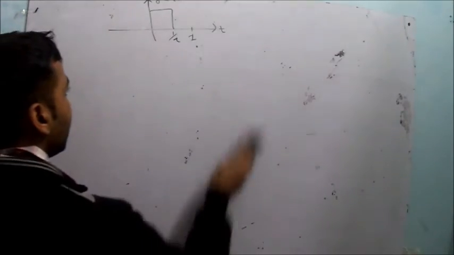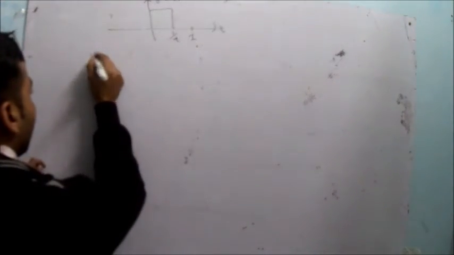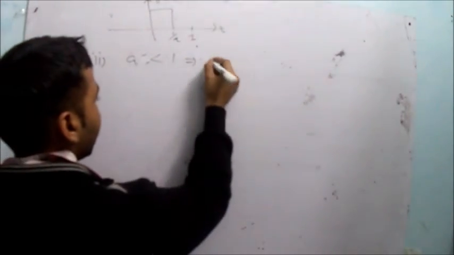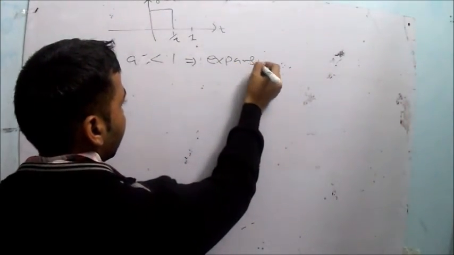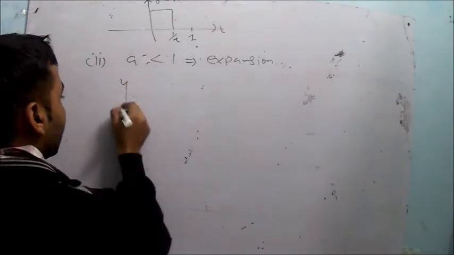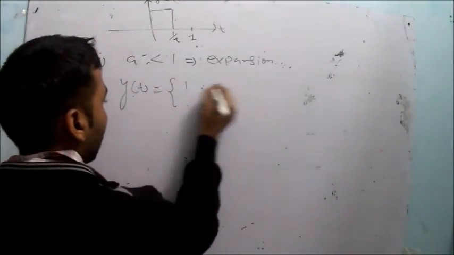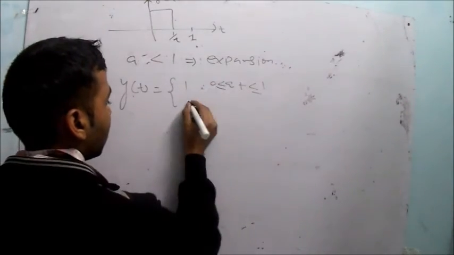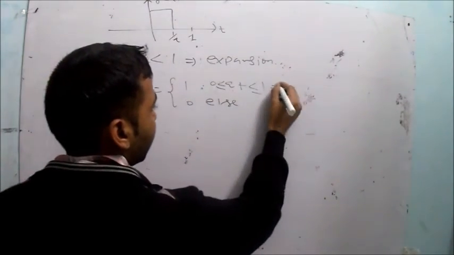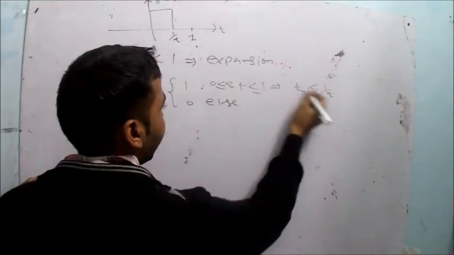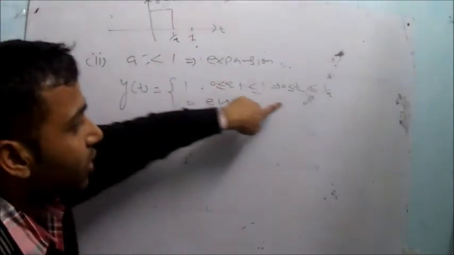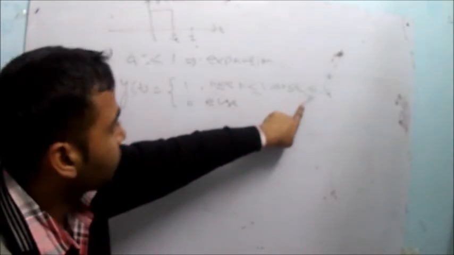Similarly, if a is less than 1, this is the case of the expansion of the signal. This time your y(t) will be equal to 1 when a t is less than or equal to 1 and greater than or equal to 0, else 0. And this time t will be less than or equal to 1 by a and greater than or equal to 0. But here a is less than 1, that's why 1 by a is greater than 1. So what will be the y(t)?